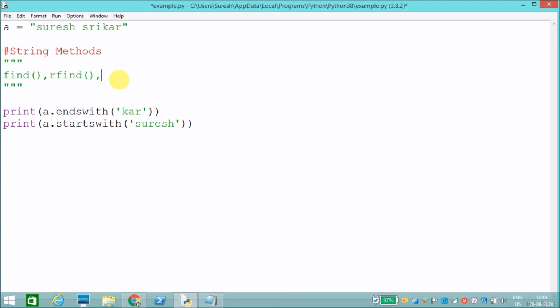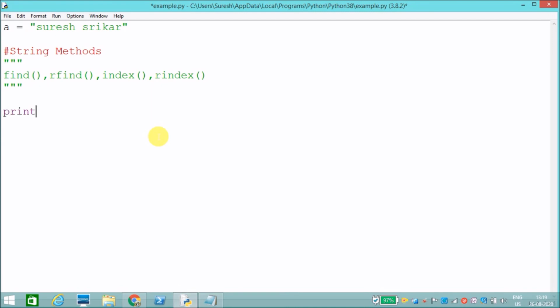There is another method for doing this, index. It will also do the same as find, but the difference is find will return -1 if the character is not present. If I say I need to check m in the given string and it is not found, find returns -1. What will index return? It will return an error. We will see that example. Likewise there is rindex, which will check from the backside. We will see all these methods now.